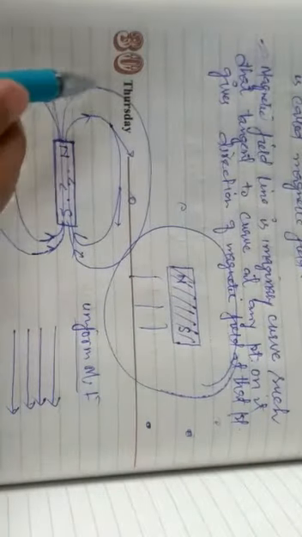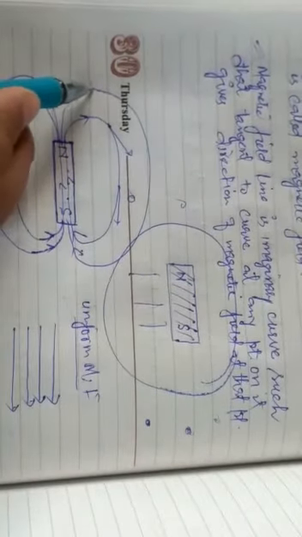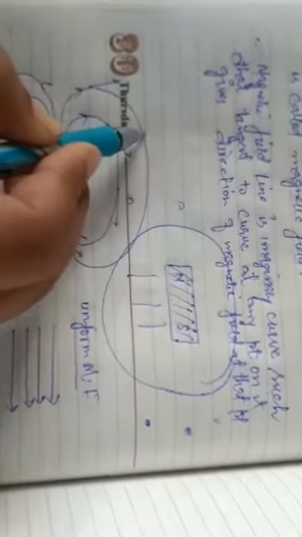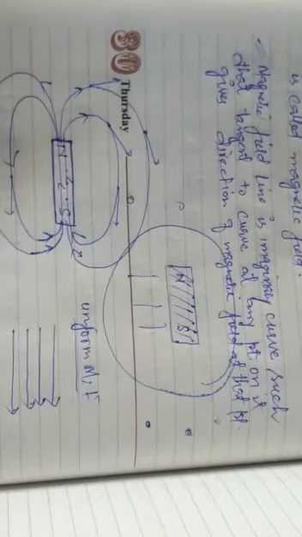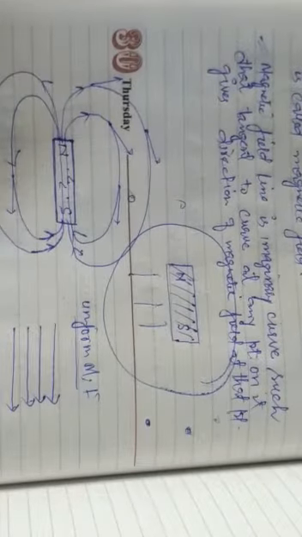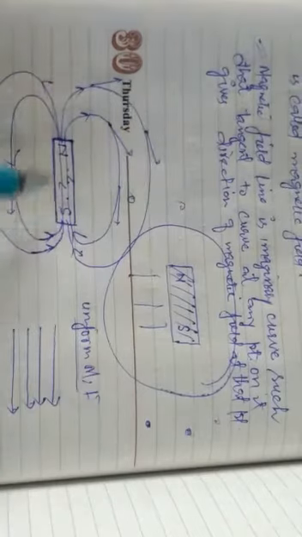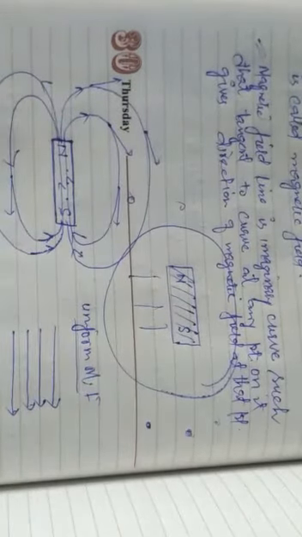So if you have to find the direction of the magnetic field here, it is like this. If you have to find the direction of the magnetic field here, it is like this. Here, it's like this. And here, it's like this. So outside this bar magnet, you have different directions at different points.